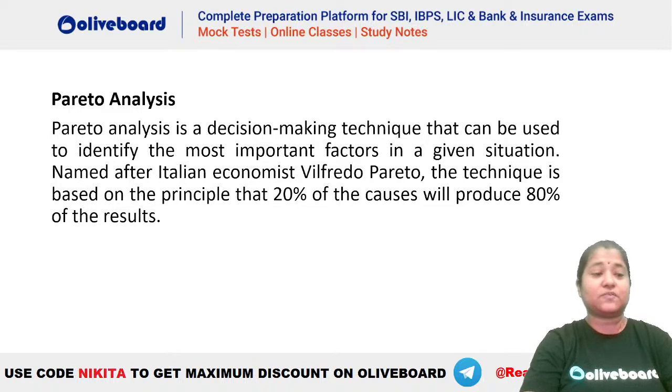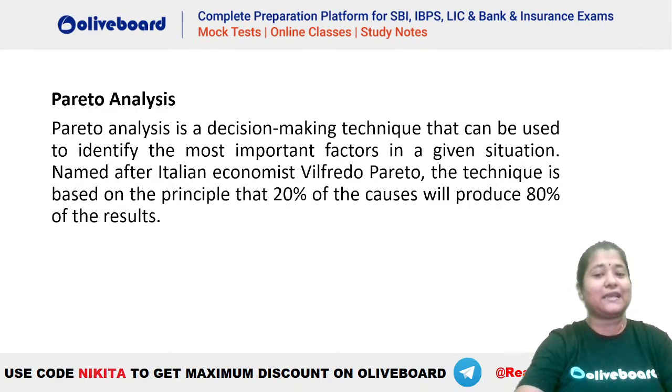The decision making section had some questions which could have been done with the help of option elimination. Nothing very tricky, though some questions were tricky. Generally the cutoff in decision making is below 2, so if you attempt 3 or 4 questions correctly, you have qualified the minimum cutoff. There were at least 4 to 5 questions you could have easily answered with option elimination. One of them was about Pareto analysis. If you know what Pareto analysis is, you could have easily answered it.